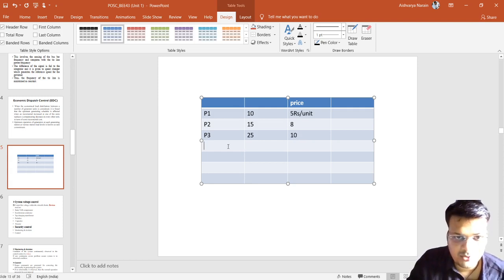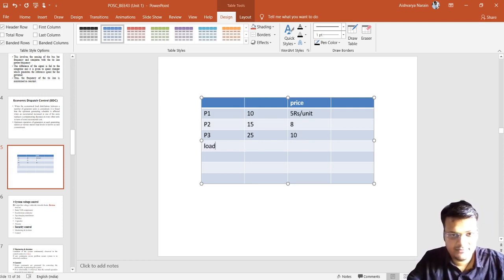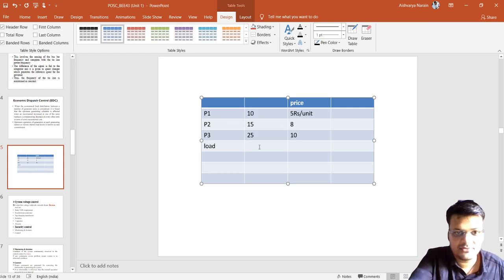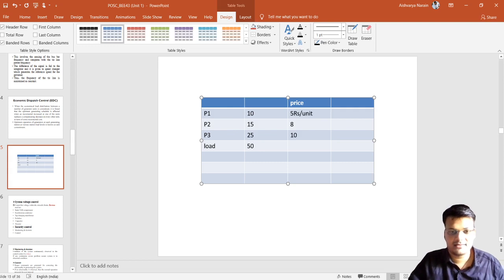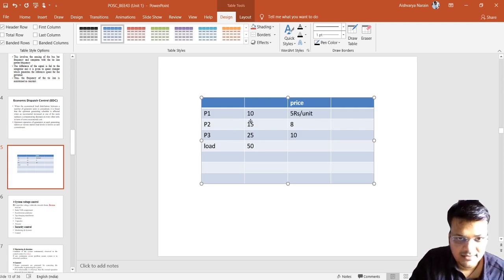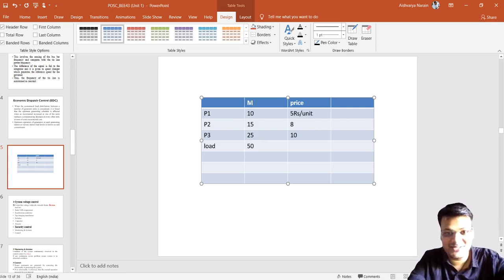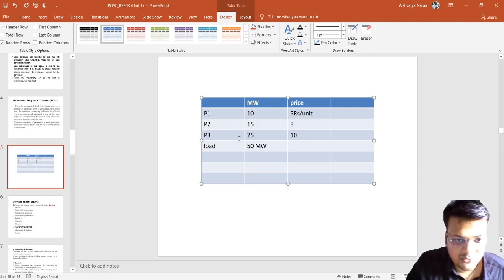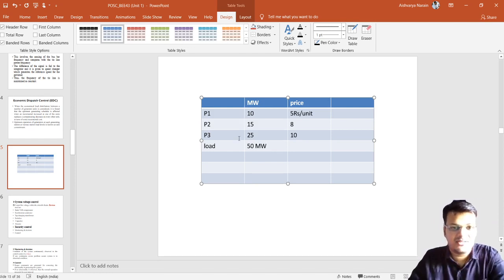So what is the total? Suppose that we have a total load to fulfill, a demand of 20, 30, 40, 50. I think it's 50 megawatt. I didn't show you the value of that one. I didn't tell that it is in megawatt. Okay, let's suppose Ashutosh is saying 50 megawatt. It's 50 megawatts. Now I have to do economic load dispatch.